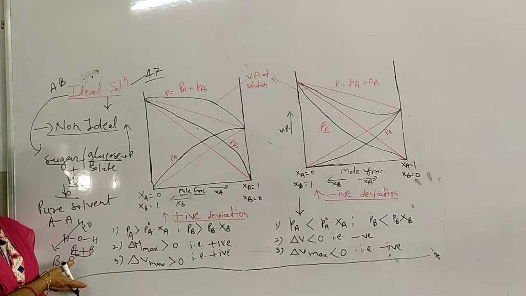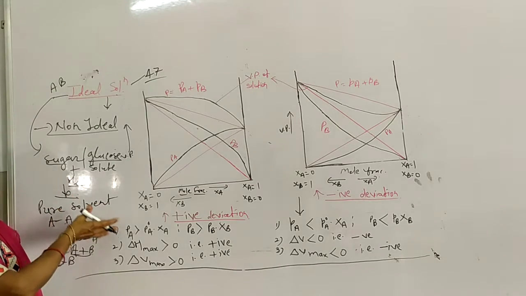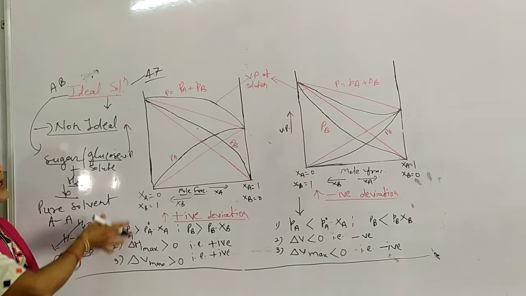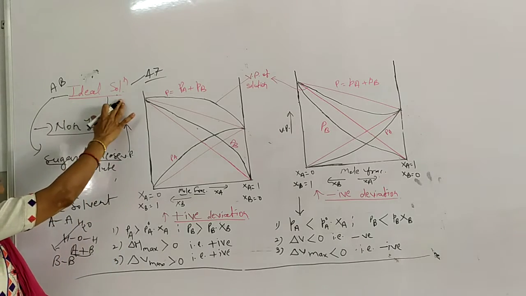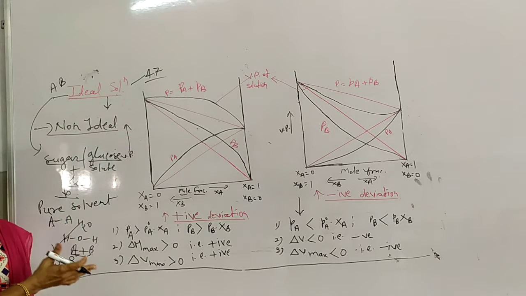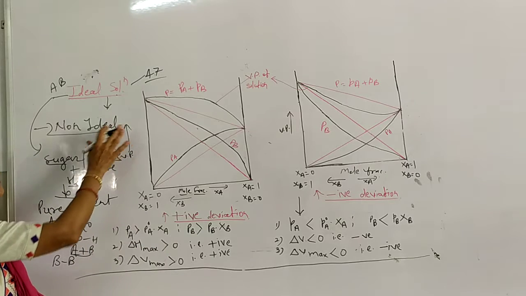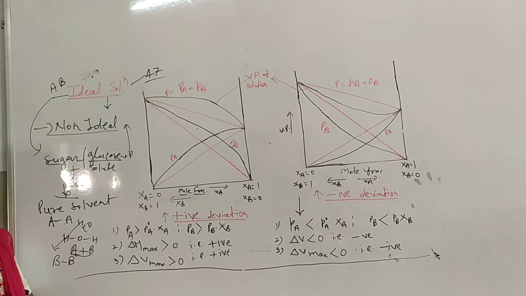So when it is an ideal solution, the interaction between solute and solvent molecules is approximately the same. Such solutions do not show any type of deviation from Raoult's law. Such solutions are known as ideal solutions.